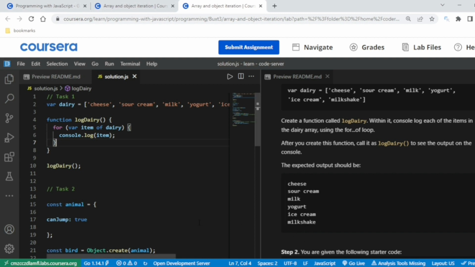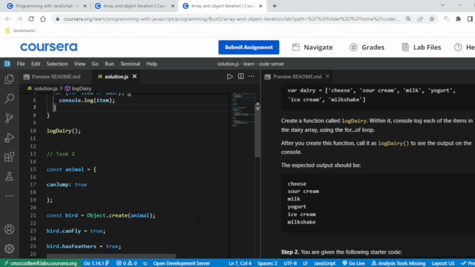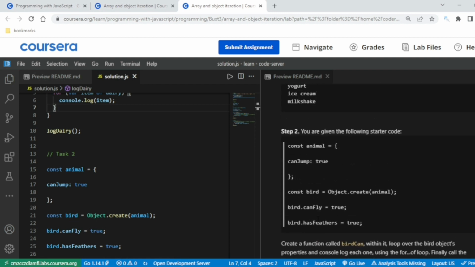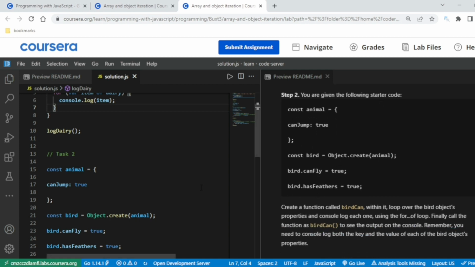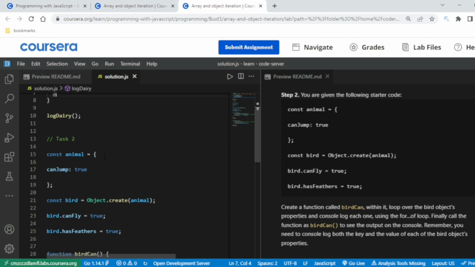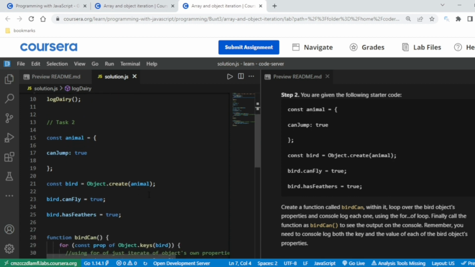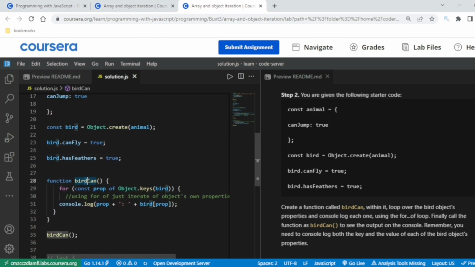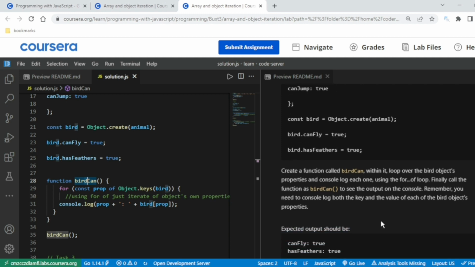I will show the output in the end, because other tasks are also done simultaneously and will be shown in the output. You are given the following starter code. This is the starter code again: const animal, canJump true, const bird object created, everything is written over here. I just copy pasted this till here. Then they are asking to create a function birdCan. So I have created a function birdCan. What a bird can do: loop over the bird object properties and console log each one using the for of loop. Finally call the function birdCan to see the output in the console.